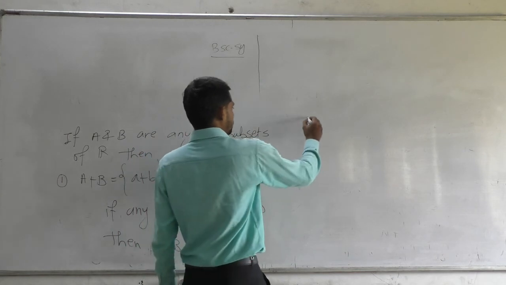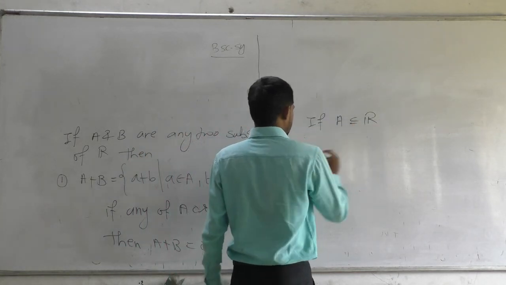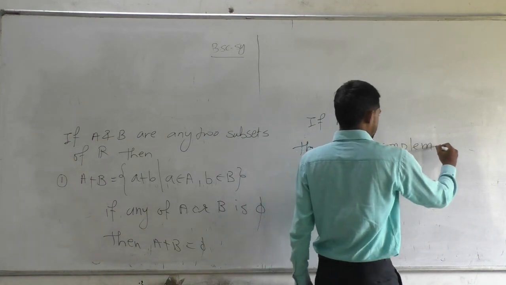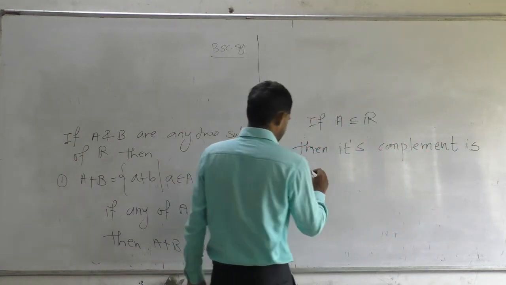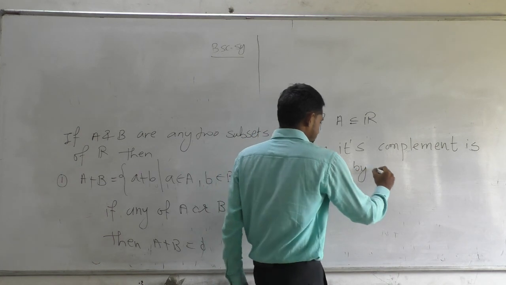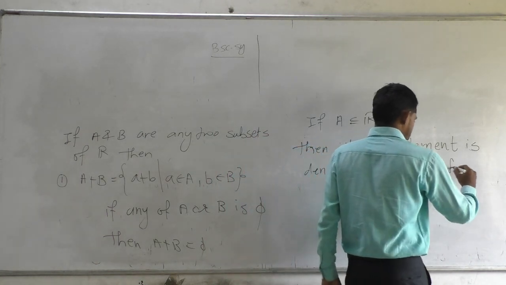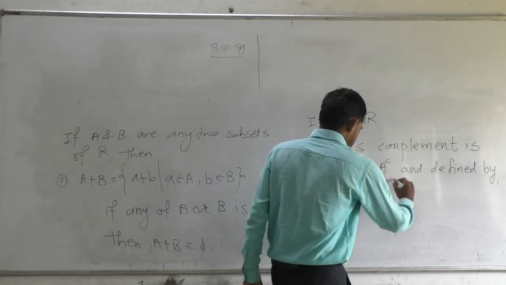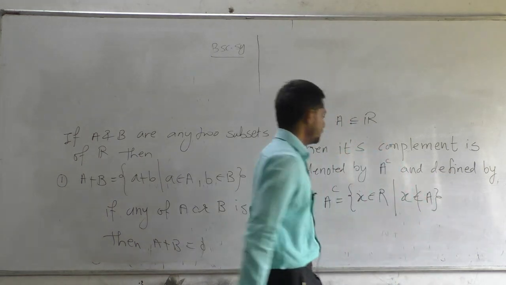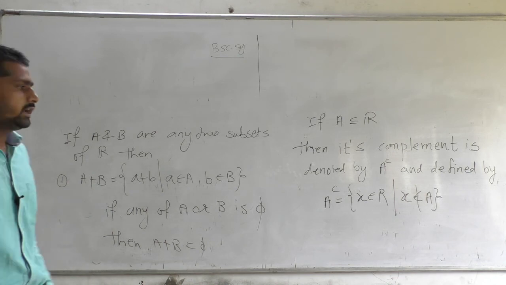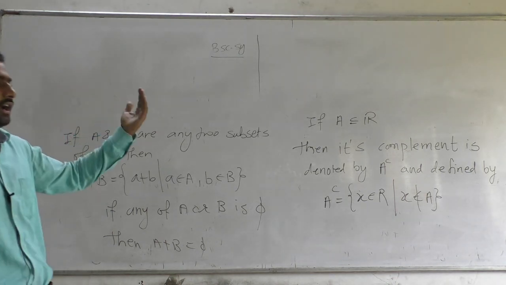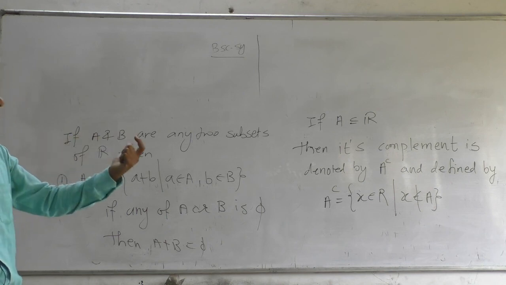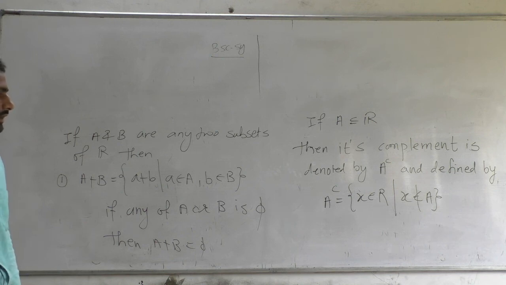Now, if A is a subset of R, then its complement is denoted by A complement and defined by: A complement is nothing but the set of x belongs to R such that x does not belong to A. Now observe that if A is a subset of R, then its complement is denoted by A^c and defined by A^c equals the set of x belonging to R such that x does not belong to A. This is the complement of the set.